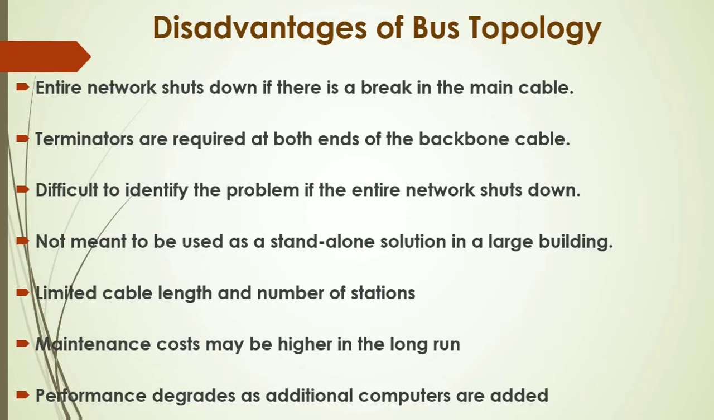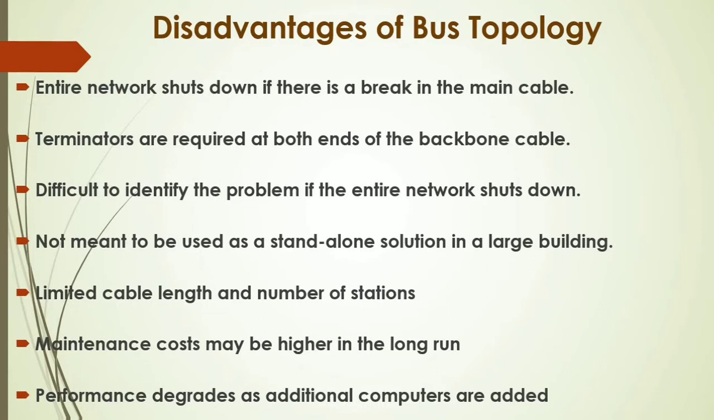Difficult to identify the problem if the entire network shuts down. If your entire network shuts down, we will not be able to find the fault, where the faulty node is, which cable is not working. That's why it is difficult to identify the problem. Not meant to be used as a standalone solution in a large building. In a large building, in a large network, we cannot use bus topology. It is not a standalone solution.